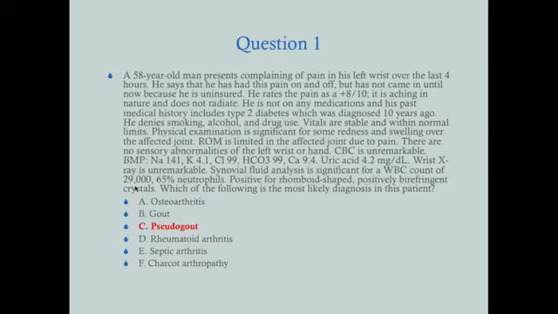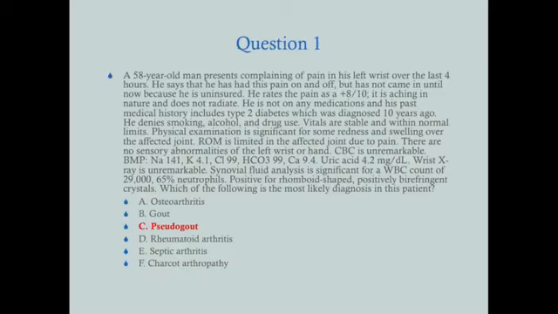Yeah, you have a white count with septic arthritis, and you have a white count with gout and pseudogout, and you can even have a white count if you take out the synovial fluid with osteoarthritis. But with septic arthritis, that white count is way high. It's going to be beyond 50,000. Okay, we don't see that in this patient. So fever, very high white count, and sort of a one-time severe pain is septic arthritis.